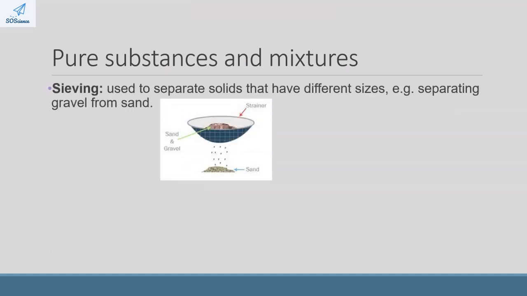Sieving is used to separate solids that have different sizes. So, for example, separating gravel from sand. Gravel is bigger pieces than sand. So the smaller pieces, the sand, will move through the sieve and the gravel will be left behind.